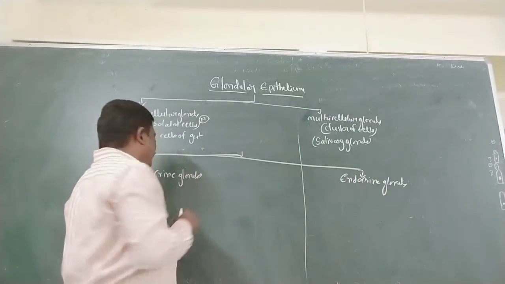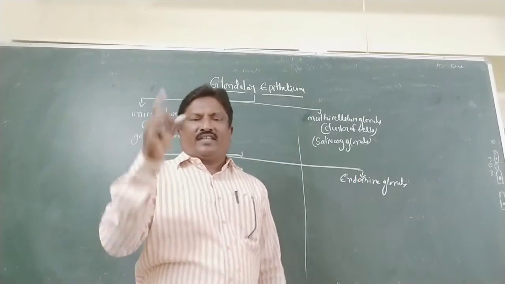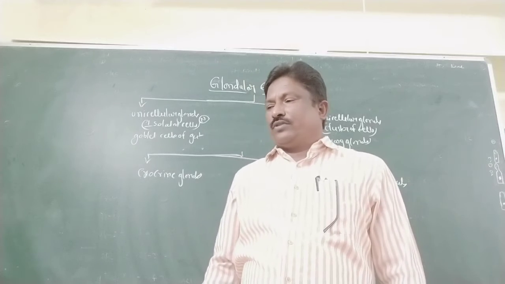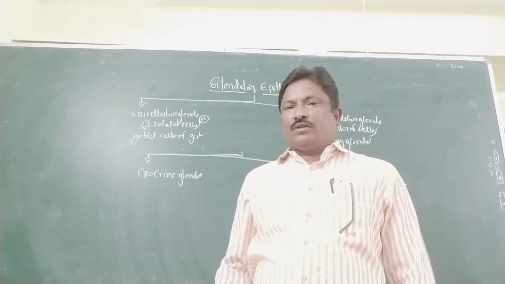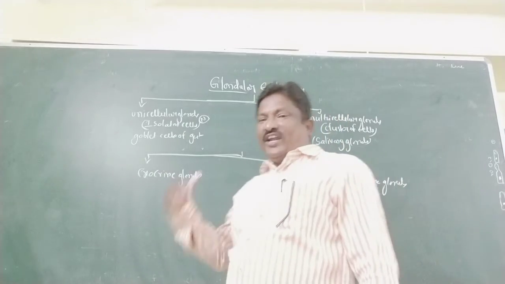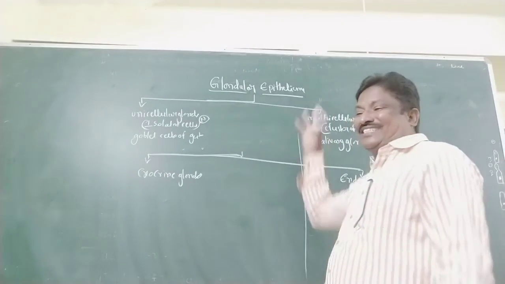Exocrine glands are duct glands. Endocrine glands are ductless glands.